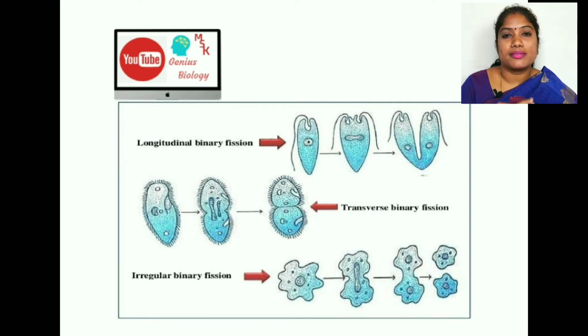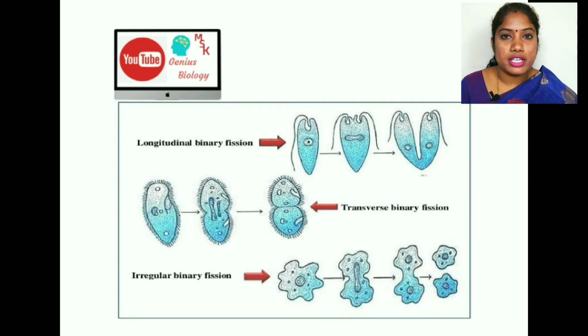So what do you mean by fission? There is a difference between fission and fusion. Fission means division, fusion means combining, that is the main difference between fission and fusion. So here we are not using the term binary fusion, binary fission. Binary fission is different from fusion. So in binary fission, examples are amoeba, paramecium, euglena, and some metazoans like planaria, scypha or sycon, vorticella. So these all are involved in asexual reproduction.